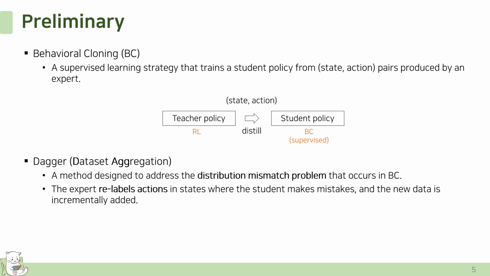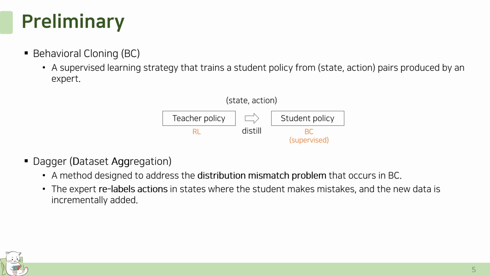The paper used behavior cloning, a supervised learning strategy that trains a student policy from state-action pairs produced by an expert. In this work, the teacher policy is first trained via reinforcement learning, and the student policy is then trained in a supervised manner to mimic the actions generated by the expert.